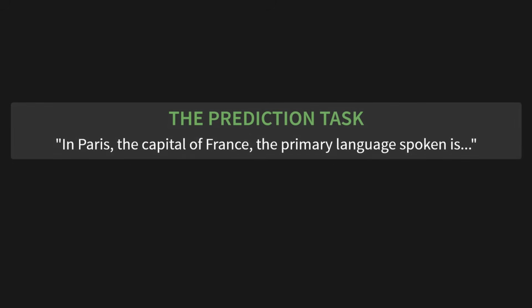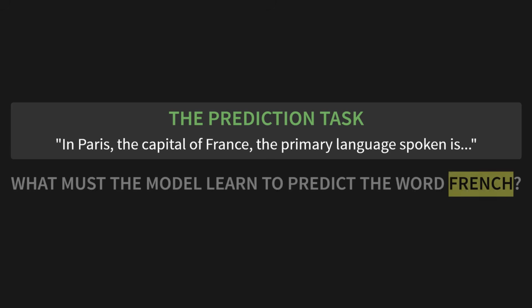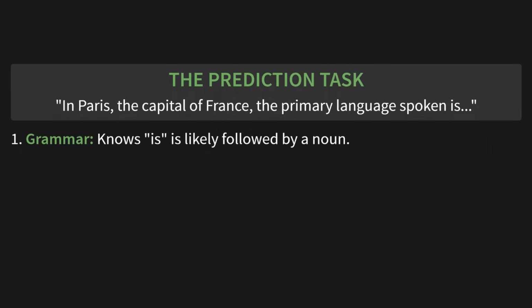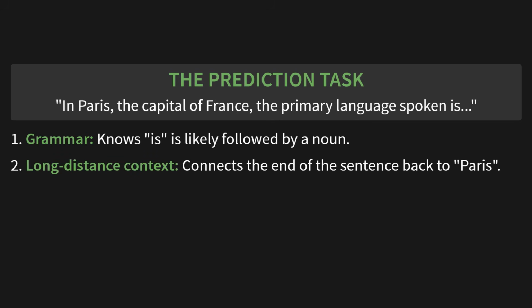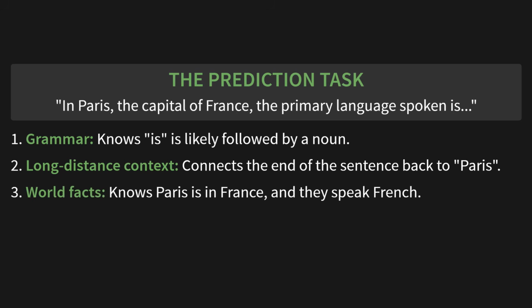Let's look at this prediction task here. Imagine the model sees, in Paris, the capital of France, the primary language spoken is. Now, what must the model learn just to predict that one word, French? Well, first, it has to learn grammar. It needs to know that the verb is likely going to be followed by a noun. Second, it needs to handle long-distance context. It has to connect the end of the sentence all the way back to the word Paris, which appeared many words ago. Third, and this is the amazing part, it has to learn world facts. It needs to know that Paris is in France and that they speak French there.